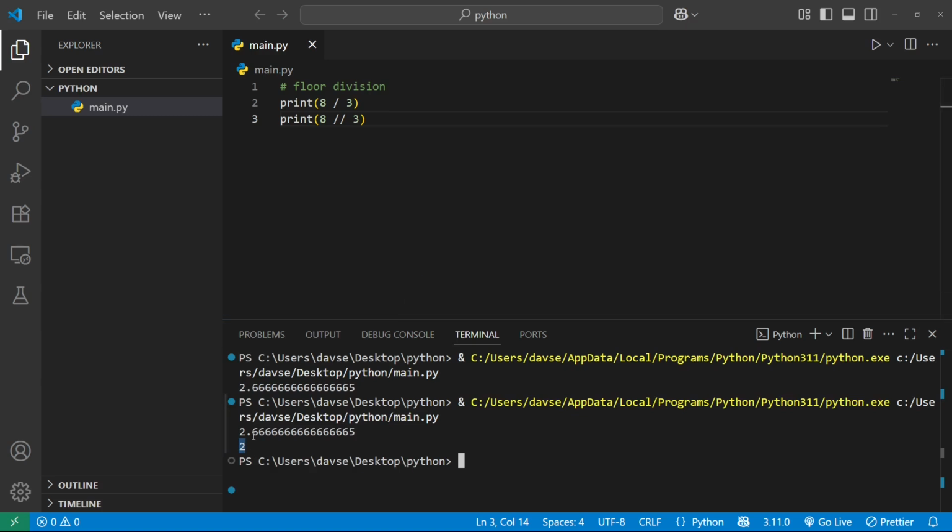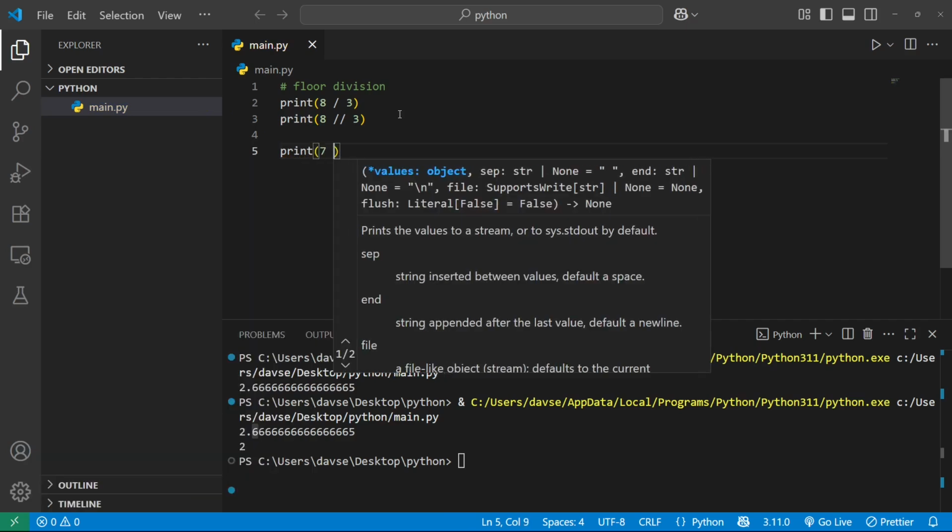So it doesn't care if here is 6, 8, 9, 3, 1. Always it's rounded down. Okay, so it's called floor division. It's the same if I write something like this.